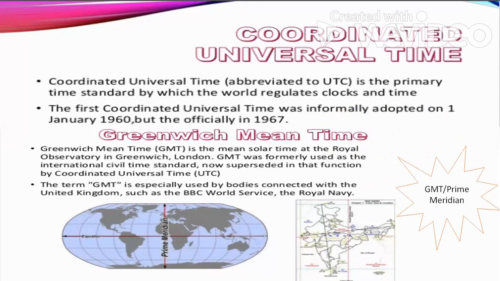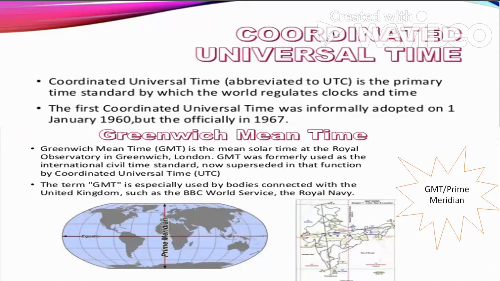At the onset, we had GMT, that is the Greenwich Mean Time. And what is the Greenwich Mean Time? That is the time in the prime meridian. GMT and prime meridian time are the same. The time that is followed through the prime meridian, or followed in Greenwich, is the Greenwich Mean Time, which has been calculated by the Royal Observatory in Greenwich.